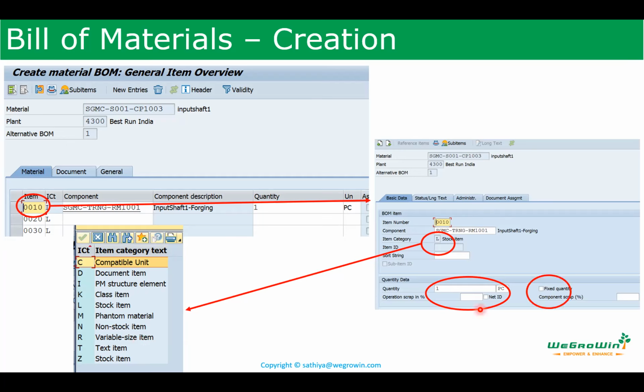Another important thing here is, if I just put the quantity and keep the fixed quantity blank, and I put header quantity 1, then to produce one piece of that finished component, I need one piece of this input. So when my requirement is 100, then the system will show that I need 100 of this component to produce it. That is if I keep the fixed quantity blank. But if I check this fixed quantity, then whether I produce 100 or 1000, whatever quantity I fixed will remain constant. It will not change. That is the impact of this fixed quantity.